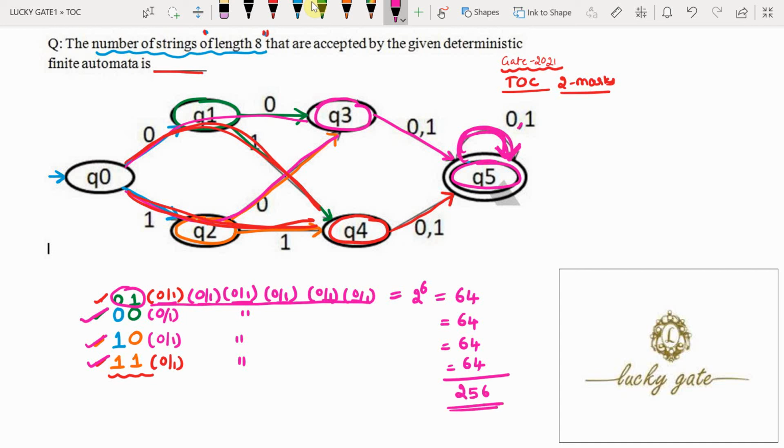It means the number of strings of length 8 that are accepted by the given deterministic finite automata will be equal to 256. So 256 is the answer for the question.